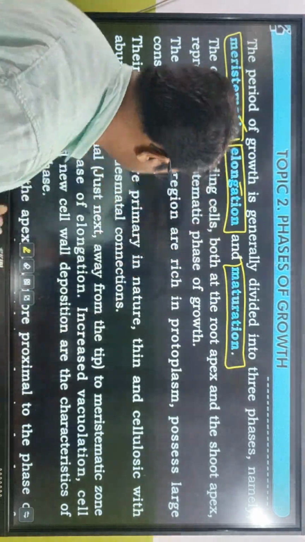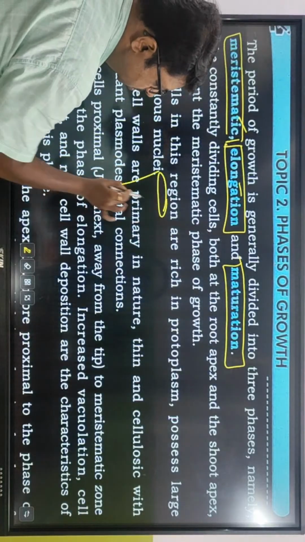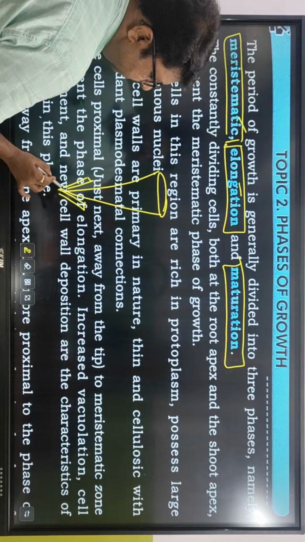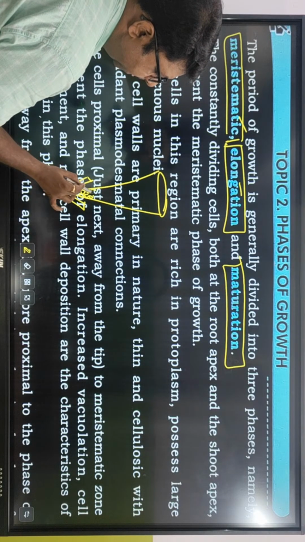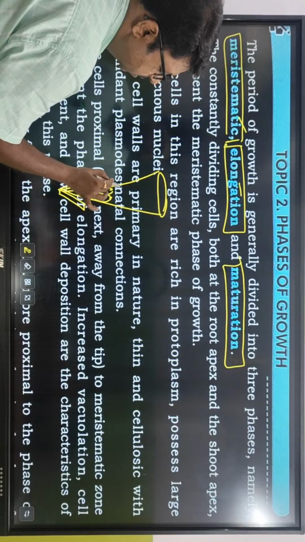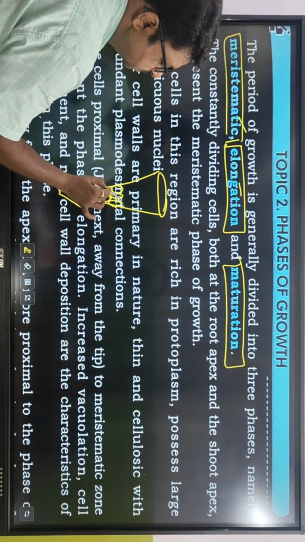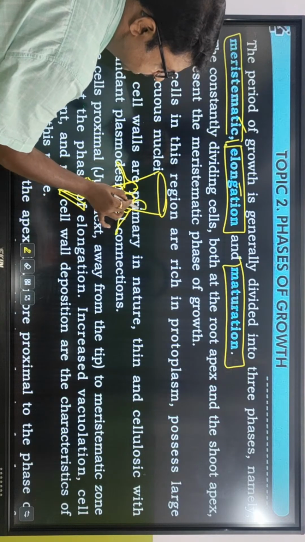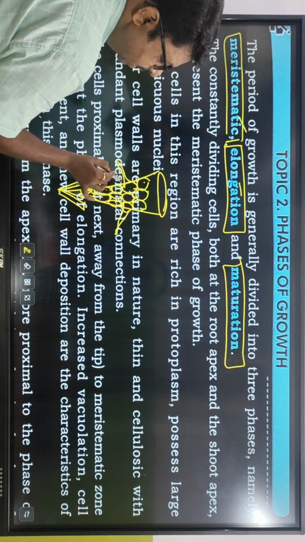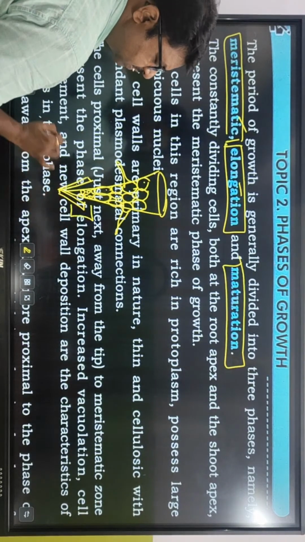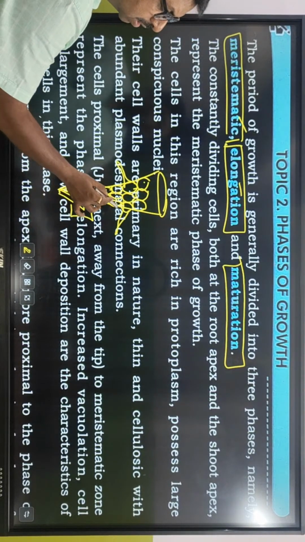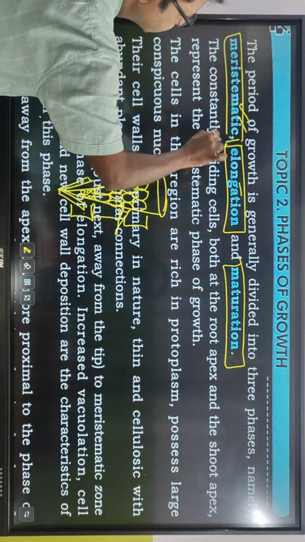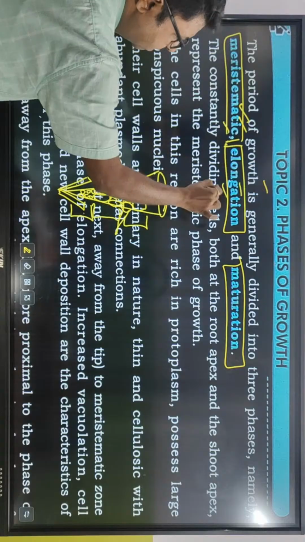So in the case of the root, at the very tip is the meristematic zone, then comes the zone of cell elongation and then the zone of cell maturation. Clear? So it is the zone of meristematic, zone of cell elongation, zone of cell maturation. In this phase of growth we can see the same three terms.